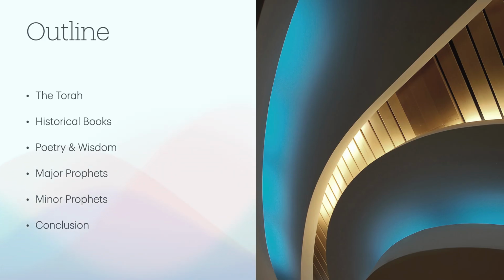I'm going to be talking about how the Old Testament can be divided up into, I would say, 5 different categories that will help you know what you're reading and help break it up into different sections that kind of divide what the books are about. That would be the Torah, historical books, poetry and wisdom, major prophets, minor prophets, and I'll have a few concluding thoughts.